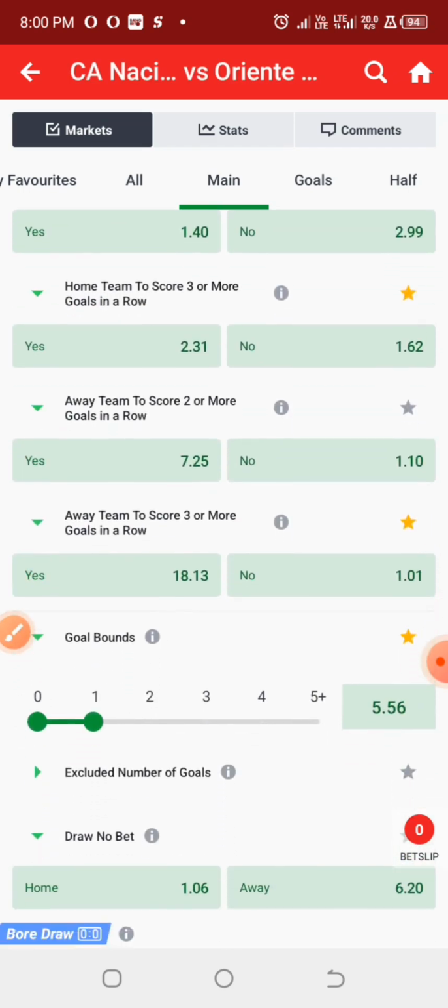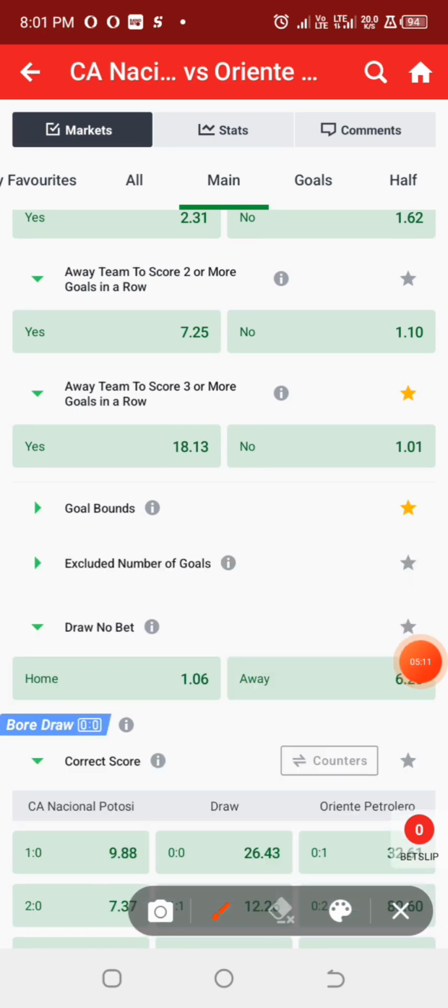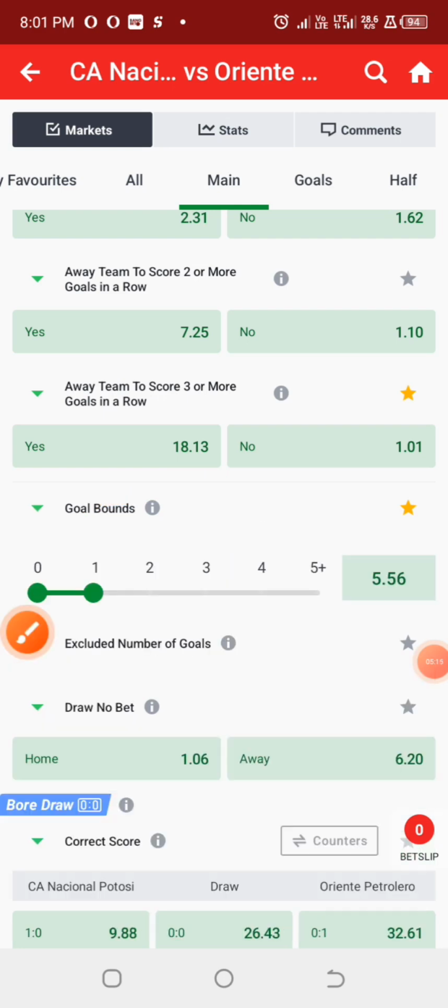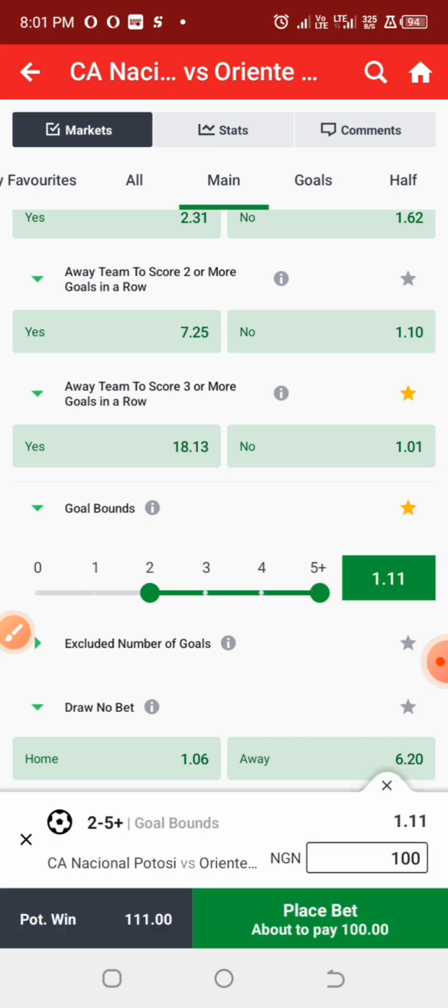Wow. All right, so this is the goal band. So I'm going to set this, since we are expecting more than one goal in this particular match. I'm going to set it from 2 to 5 plus, and the odd for that is 1.11 odds. Now let us move on to the next game.